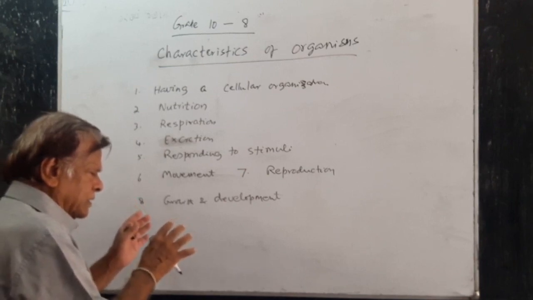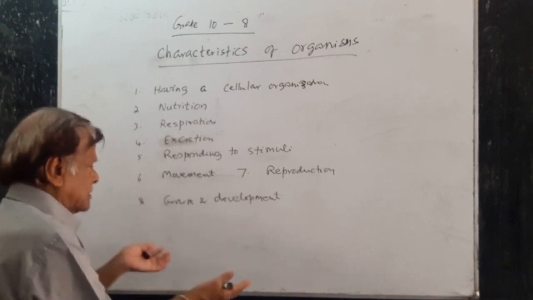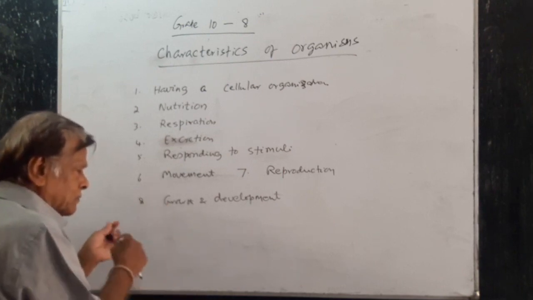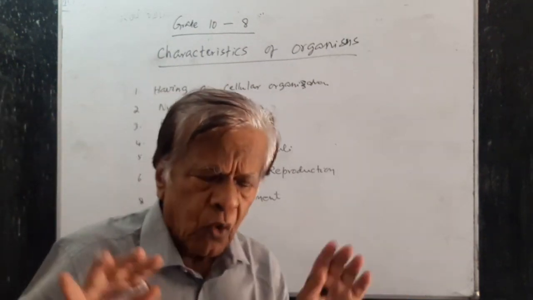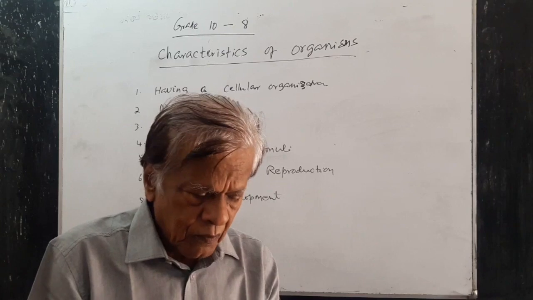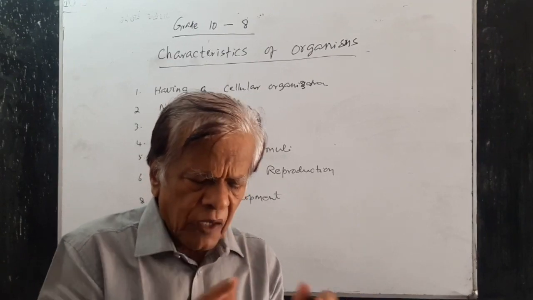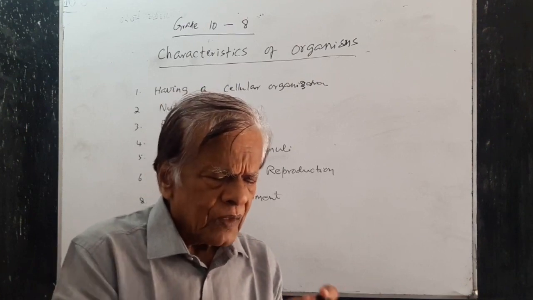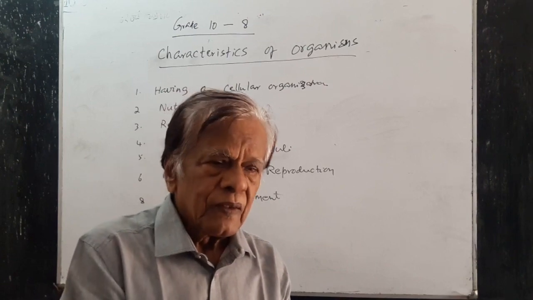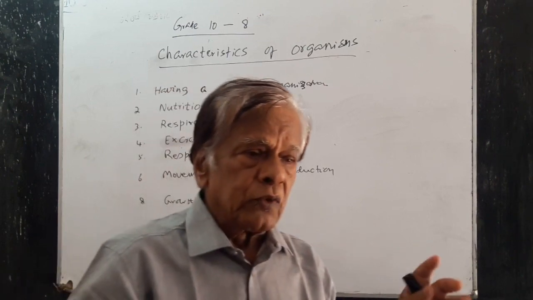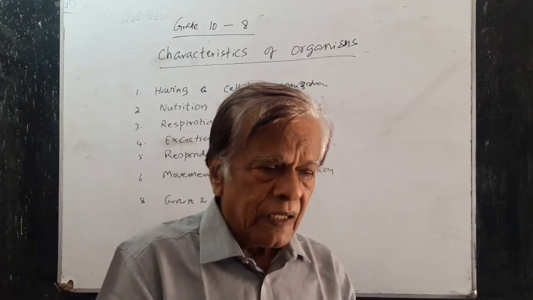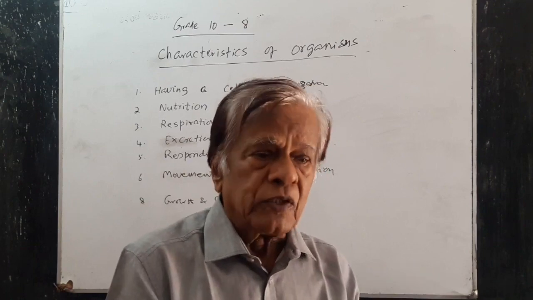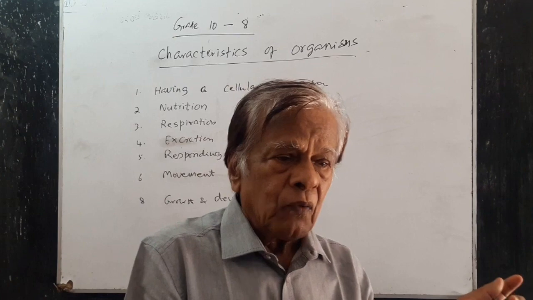When cells are matured, they divide and form new cells. As a result, organisms grow. When a new organism is introduced by uniting a sperm with an ovum, a zygote is formed. This zygote divides into many cells, and some cells are specialized to form new, different tissues. So this is development.